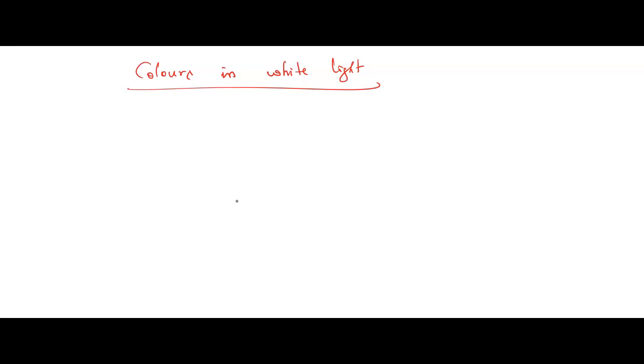Let's continue this class. Colors in the white light. See children, what is white light? You may have seen the light which is coming from the sun or your tube light. This is called white light. Generally from the sun, we say, sir, yellow color, orange color lights will come. No children. Usually from the sun, which type of light will come? White light will come. Do not forget it.